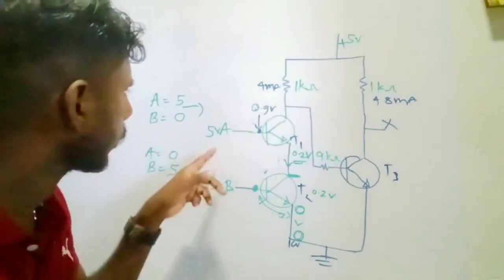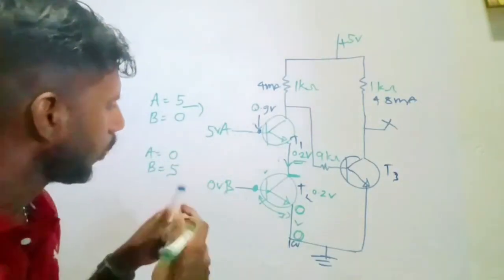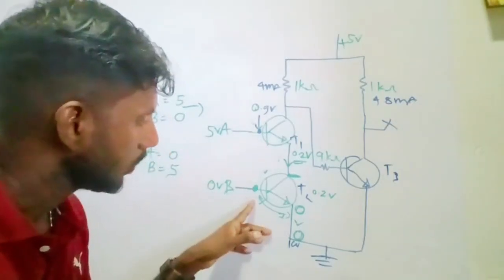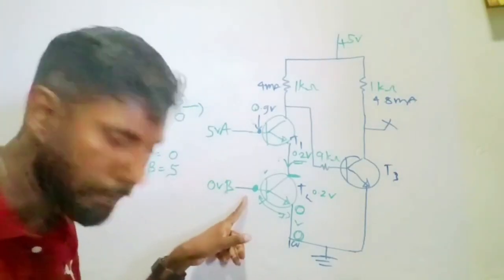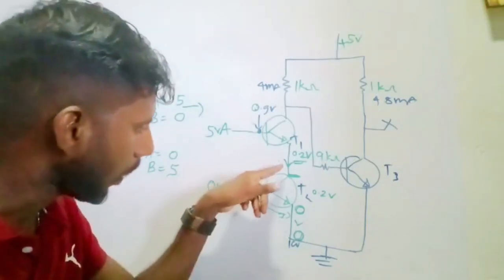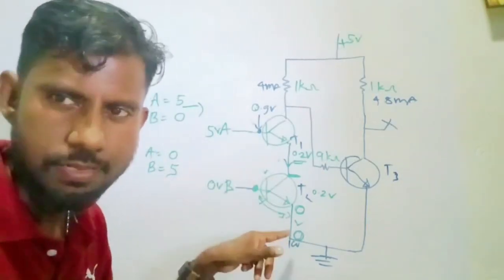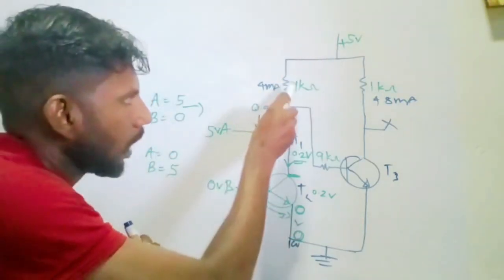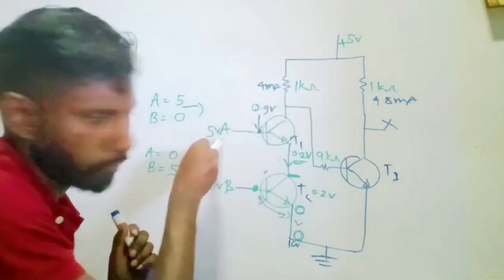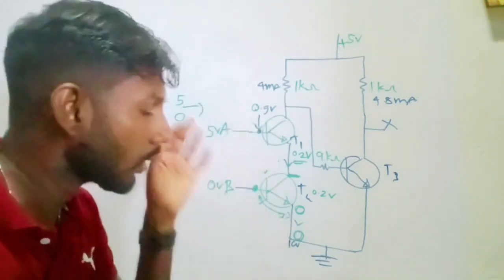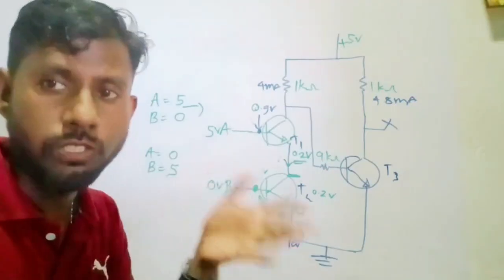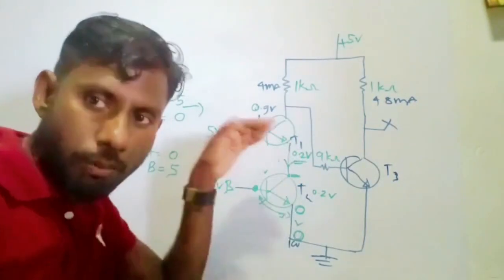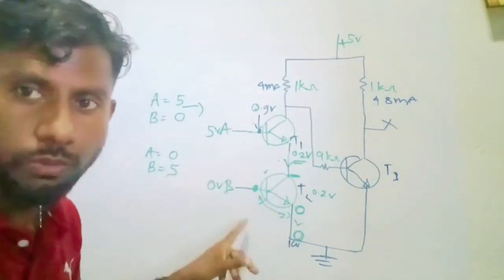First thing, we know when B is 0, the transistor operates in cutoff region because there's no IB, so no current is allowed to pass through transistor T2. Even though, when A is 5, the transistor would go into saturation mode, the current still cannot pass through this circuit because T2 is in cutoff region.